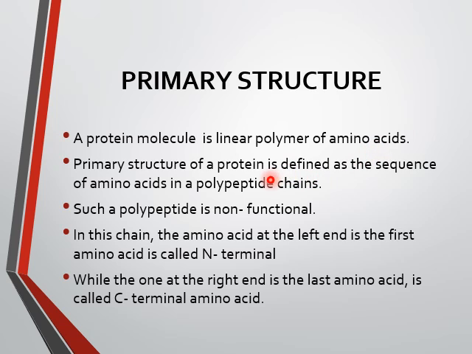Primary structure of protein is defined as the sequence of amino acids in the polypeptide chain. Such a polypeptide is non-functional. In this chain, the amino acid at the left end, the first amino acid, is called the N-terminal, while the one at the right end, the last amino acid, is called the C-terminal amino acid.